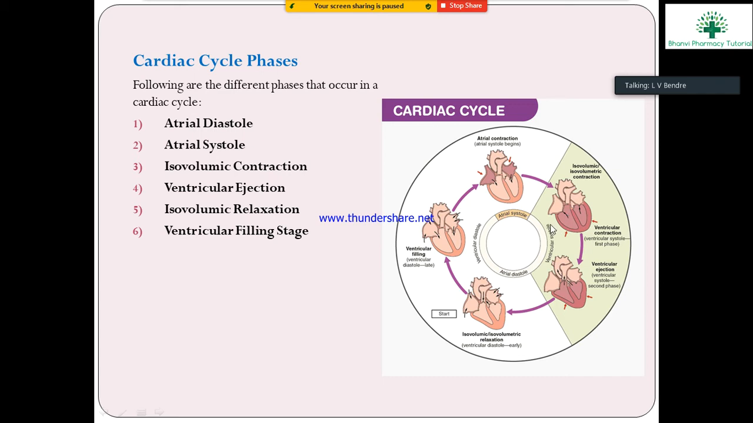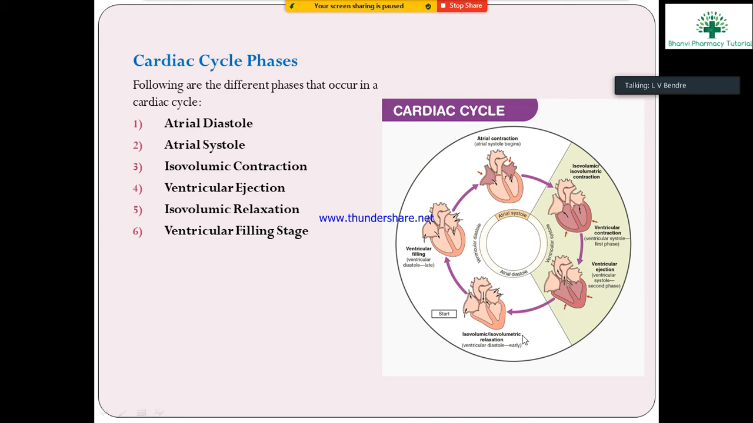Next is the ventricular systole. After the isovolumetric contraction takes place, the ventricular contraction takes place. The blood comes out from the ventricle, that is ventricular ejection. This is the second phase, consisting of the isovolumetric contraction and ventricular contraction. This is the phase of ventricular systole.